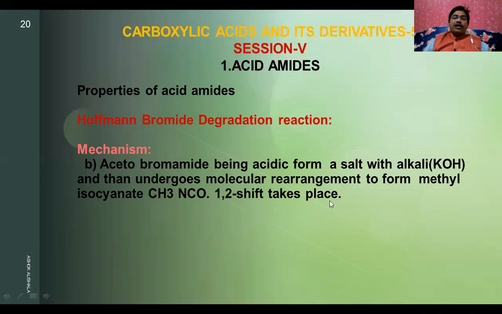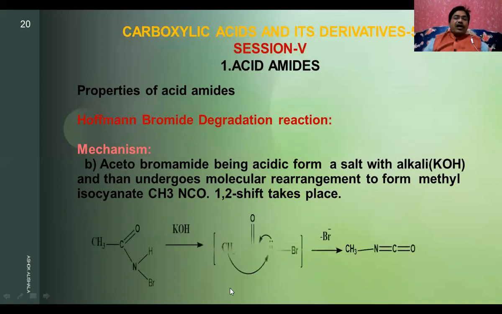See, acetobromamide is acidic and that's why it reacts with potassium hydroxide. The Hofmann bromamide method is nothing but bromine in presence of KOH, and this acidic form of the acetobromamide now forms methyl isocyanate by 1,2 shift.